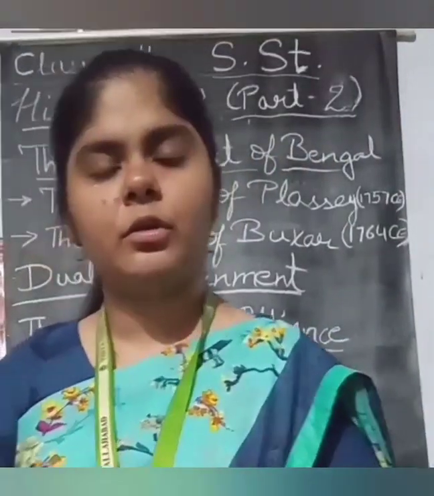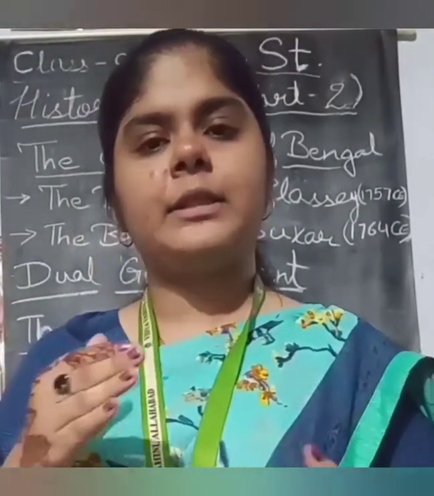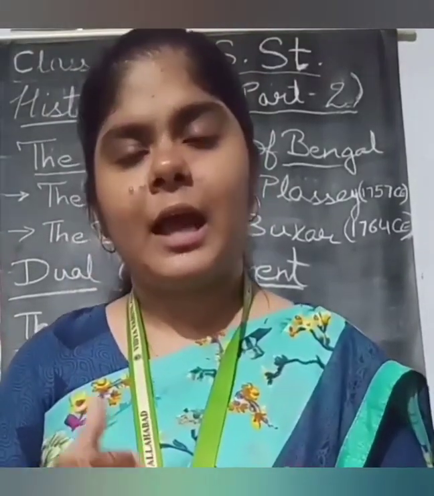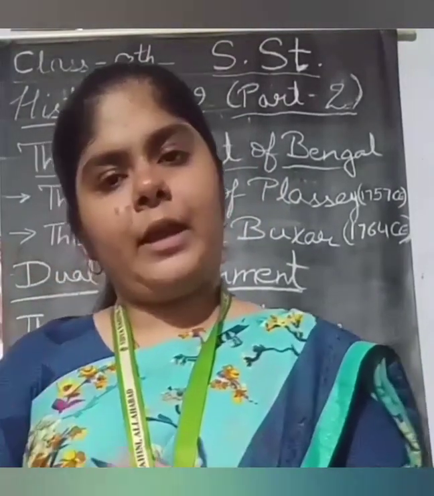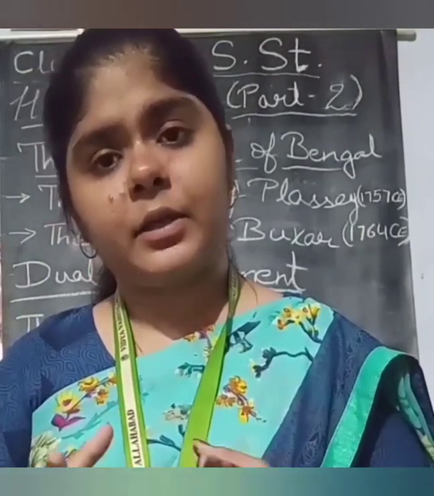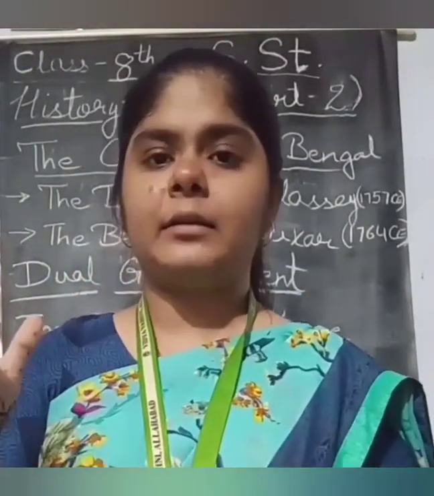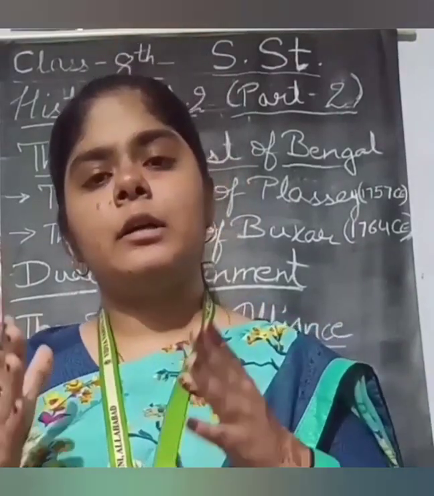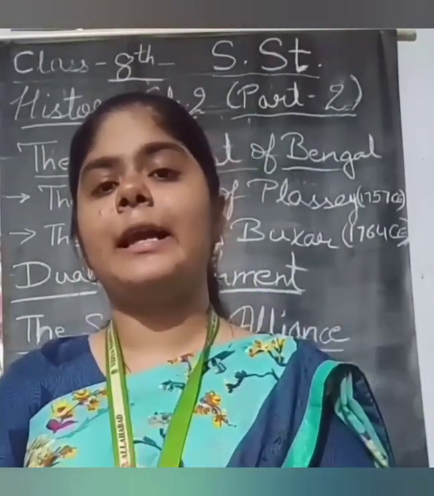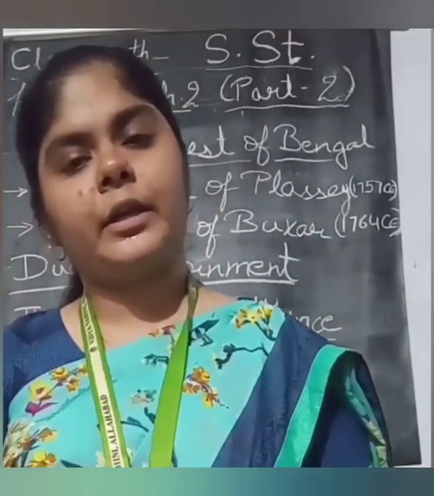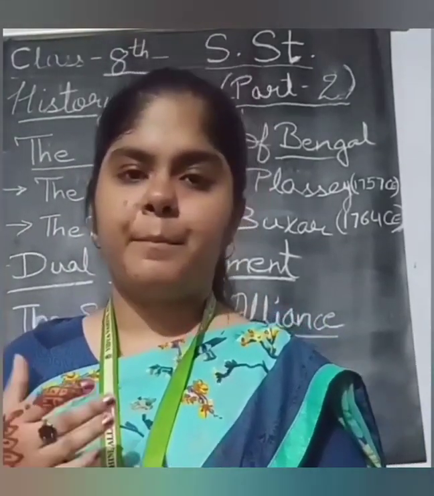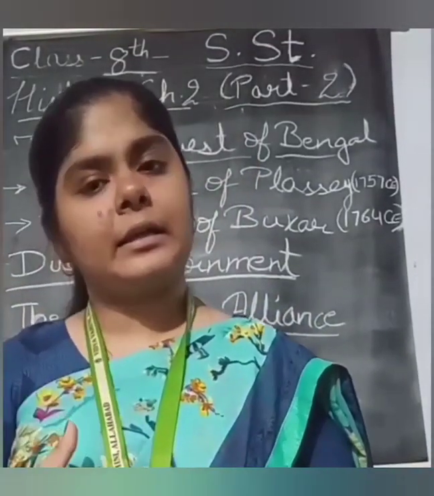As in the previous video, we have already studied how the European countries came to India for trading, and we studied about the Portuguese, the Dutch, the French, and then we started to study the British. Fine. So, we have discussed that when the British started trading, they started to make forts, and because of that, there were the Nawabs who were against this action of the British. The East India Company started their trade in India from the bank of the Hooghly river.